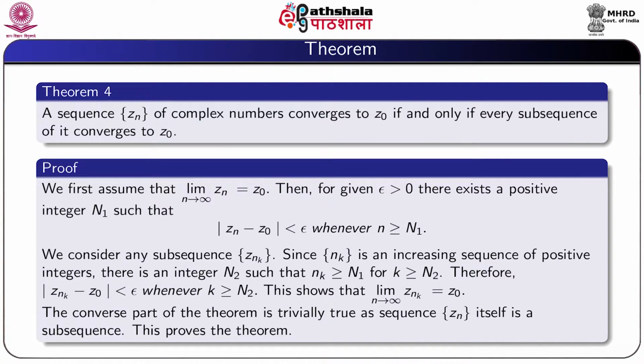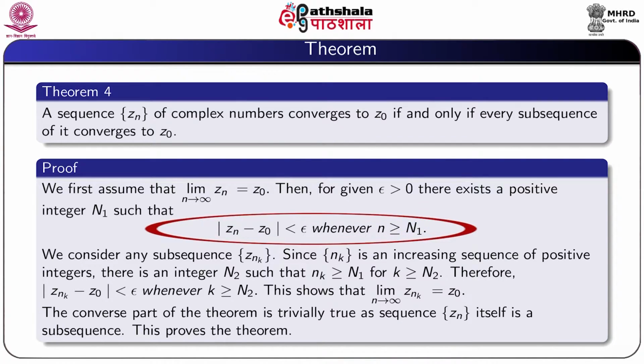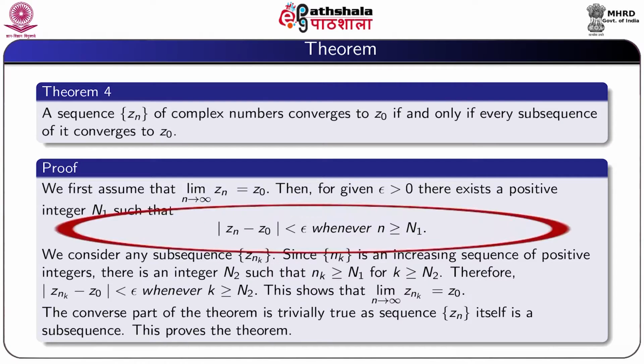Now we prove a result. A sequence z_n of complex numbers converges to z_0 if and only if every subsequence of it converges to z_0. So we give the proof of this result. We first assume that limit n tending to infinity z_n equal to z_0. Then for given epsilon positive, there exists a positive integer n_1 such that modulus z_n minus z_0 is less than epsilon whenever n is greater or equal to n_1.